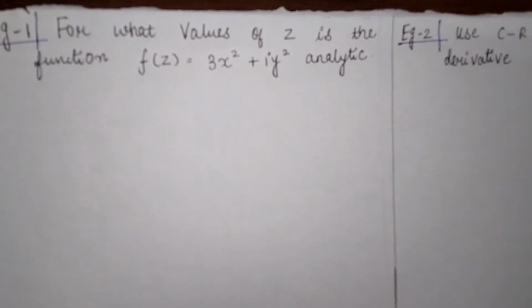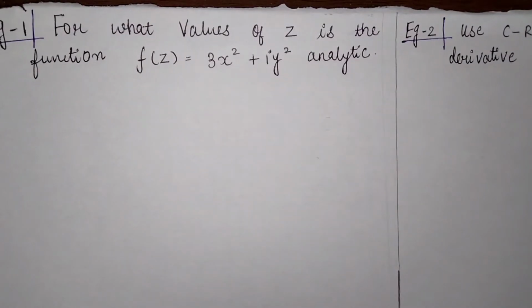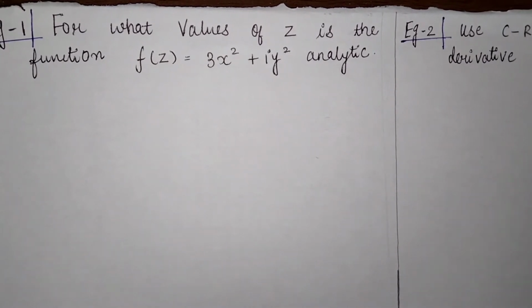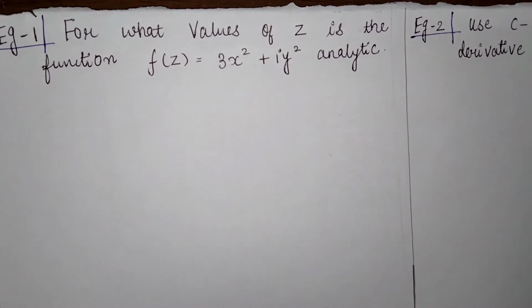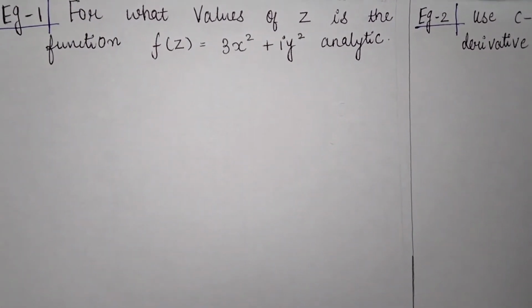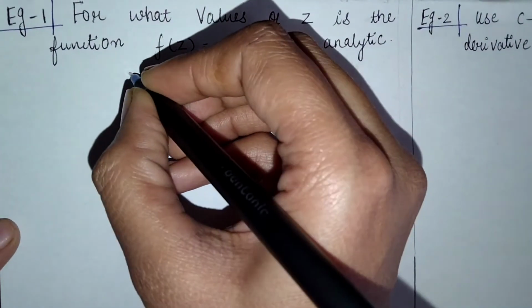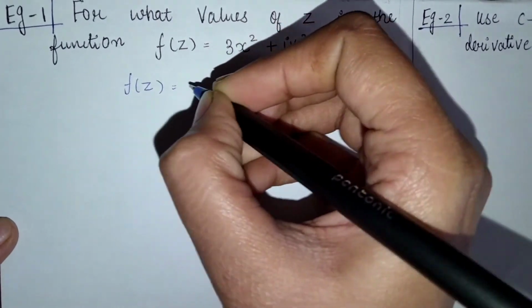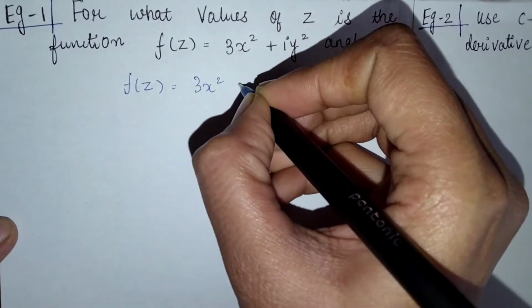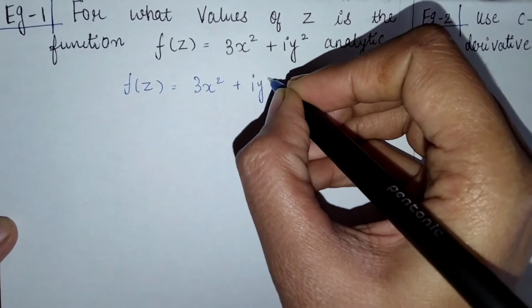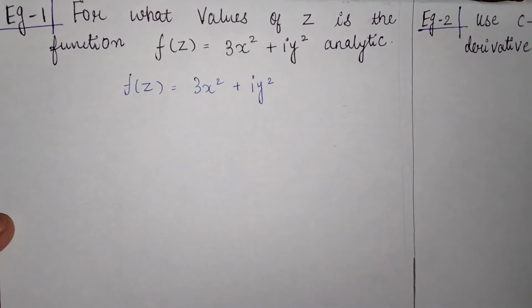Example 1. For what value of z is the function f of z equal to 3x square plus i y square analytic? Okay, we have to check for what values of z the given function f of z will be analytic. Okay, so first of all, the given function f of z is equal to 3x square plus i y square. Okay, આપણને આ function આપેલું છે.